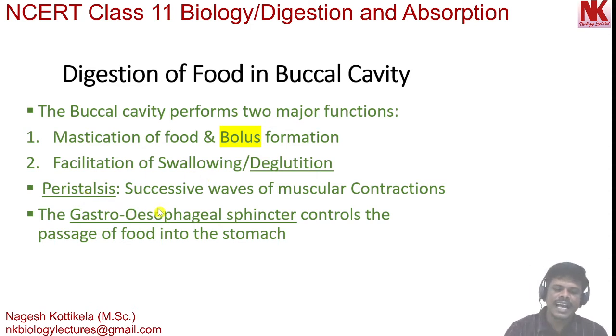Now, the gastroesophageal sphincter controls the passage of food into the stomach. Gastroesophageal sphincter is a circular muscle that normally maintains constriction of the natural passage and relaxes as per required physiological functioning, and this sphincter is present between stomach and esophagus. It is controlling the passage of food into the stomach.